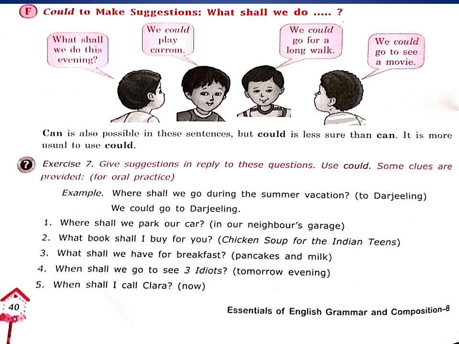So we are reading how could is used to make suggestions. What shall we do? So there, children, what we need to see: what shall we do this evening? One is asking the question, and the second one answers that we could play carom, and we could go for a long walk. Another one says we could go to see a movie. The answers can vary, so that is how we use could.